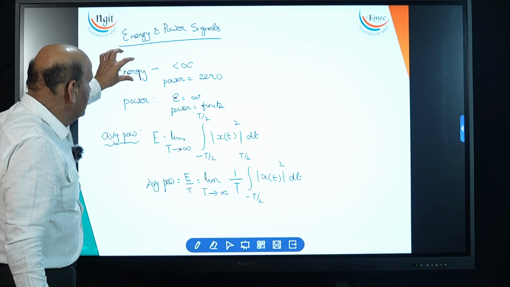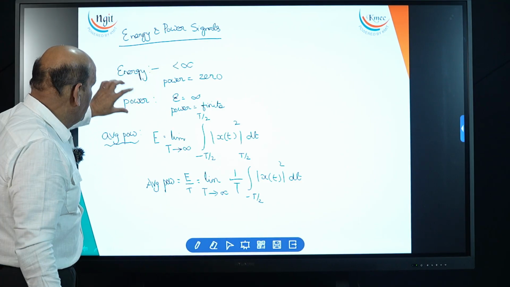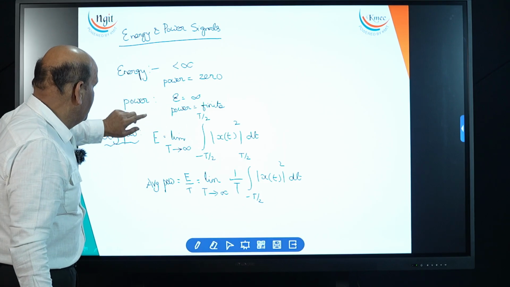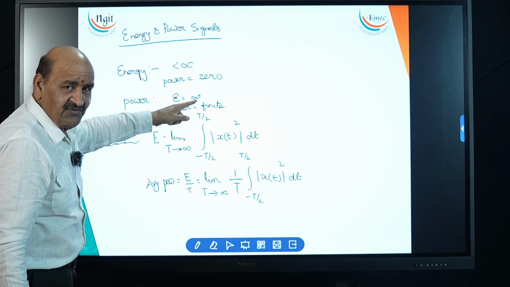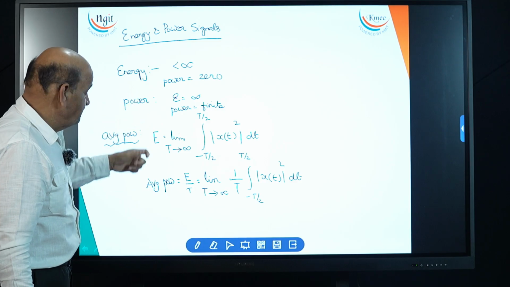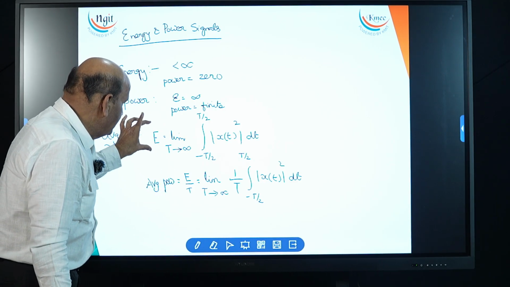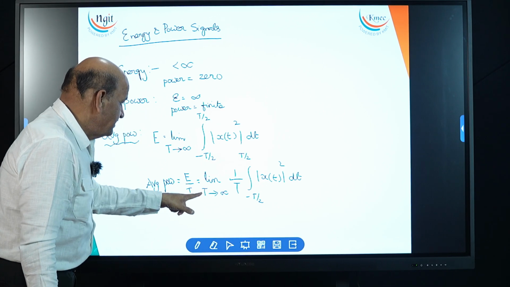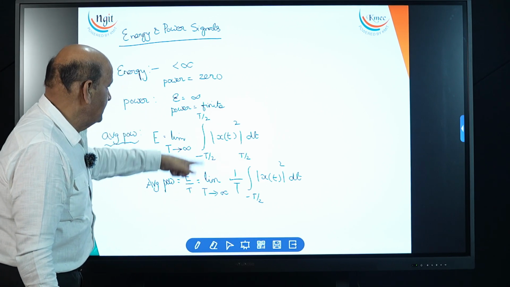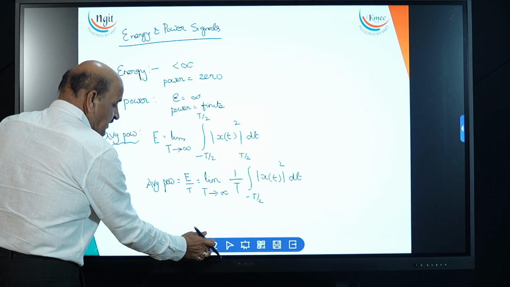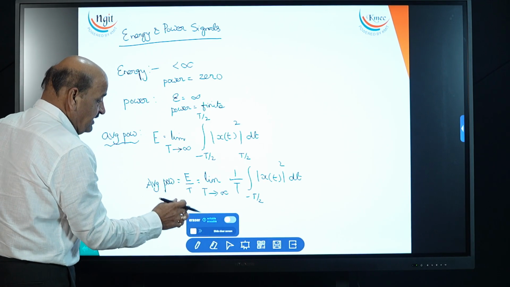So energy signals do not have power; power is zero. Power is finite for average power. In power signals, energy is infinity, that's why we are calculating power. Average power is obtained by dividing the energy formula by the width of the signal. This is an important concept. This is for your understanding only, so I repeated it.